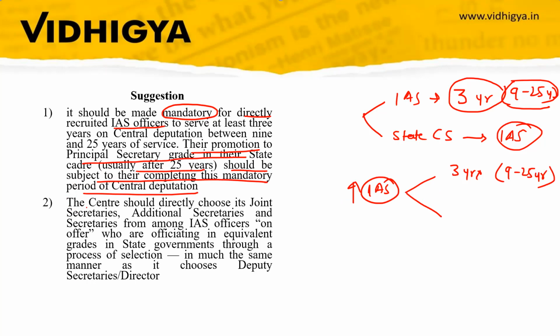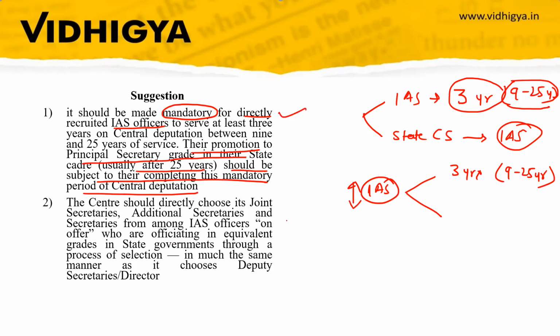So this is one. Second, the central should directly choose its joint secretaries, additional secretaries, and secretaries from IAS officers on offer who are officiating in equivalent grades in state government through a process of selection. The article says the current process of selection is quite opaque. It is not very transparent, so that has to be made transparent. After reducing the restrictions and after making it a more transparent process, those state IAS officers who are willing to serve the center should be officiated for these posts, and this will also resolve center's problem of shortage of IAS officers.